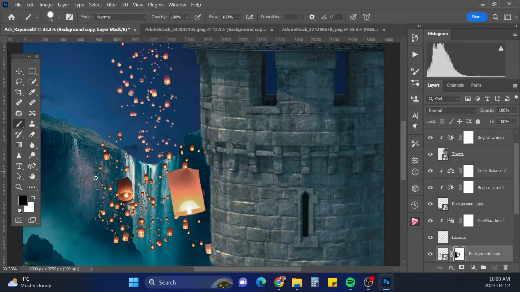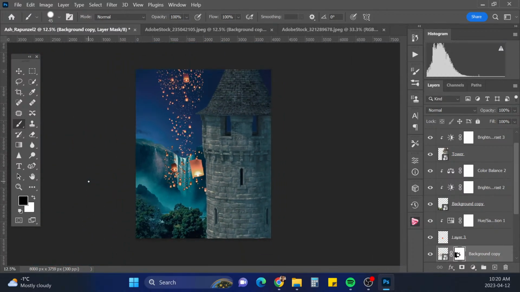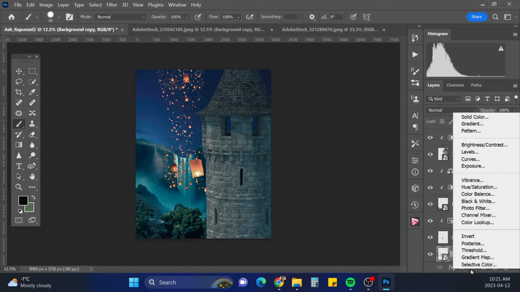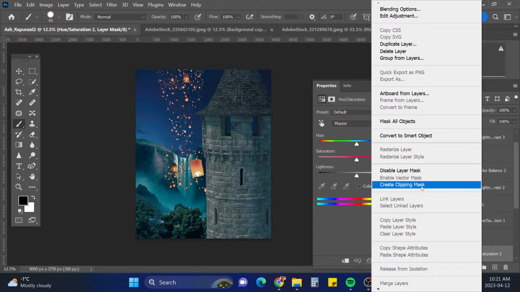I don't want to do too much painting out right now. All right, so with these ones, we also want to do a hue and saturation. So I'm just going to clip that.